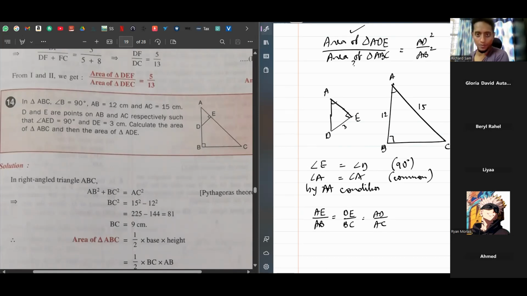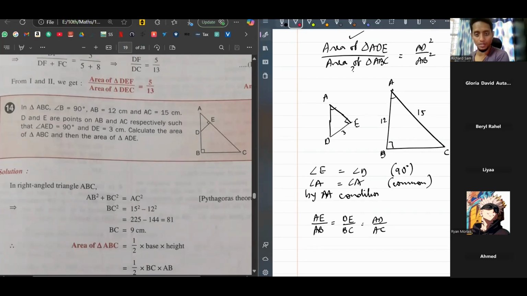Now, what are the values that we have? What all do we have to find? You can just take a pencil and write next to that what values we have. Now, AE, do we have AE? No, we don't have it. Next, AB. AB we have, 12. Then DE, 3. BC, we don't have. AD, we don't have. AC, we have 15.